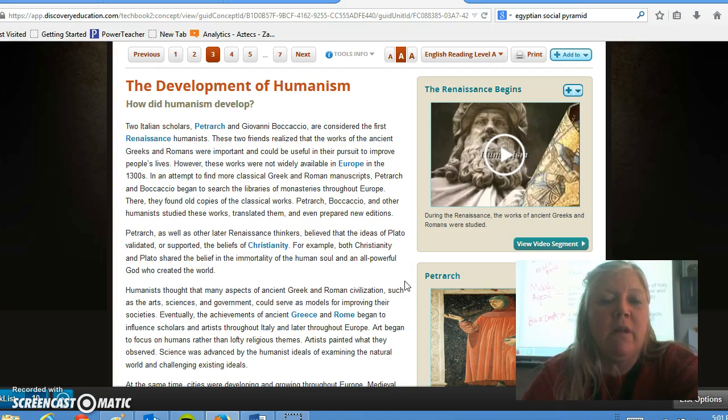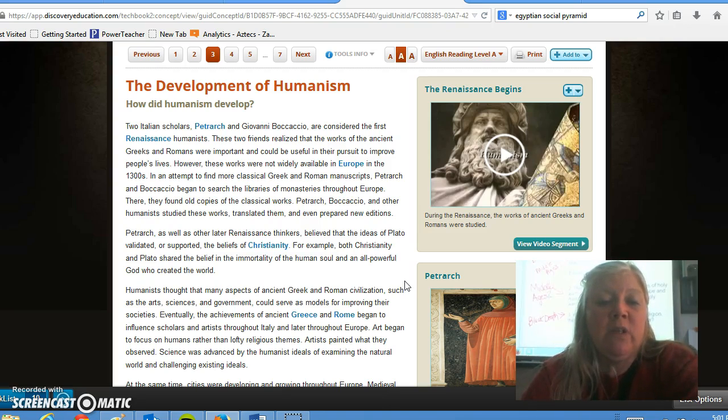Petrarch, as well as other late Renaissance thinkers, believed that the ideas of Plato validated or supported the beliefs of Christianity. For example, both Christianity and Plato shared the belief in immortality of the human soul and an all-powerful God who created the world. Humanists thought that many aspects of ancient Greek and Roman civilization, such as the arts, sciences, and government, could serve as models for improving their societies.